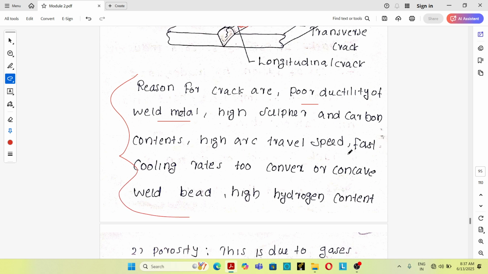The main reason is the stress produced during solidification shrinkage.